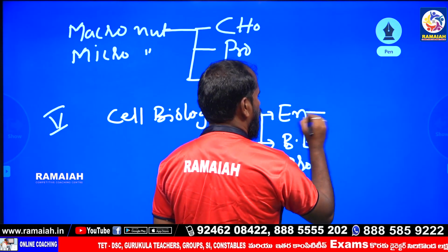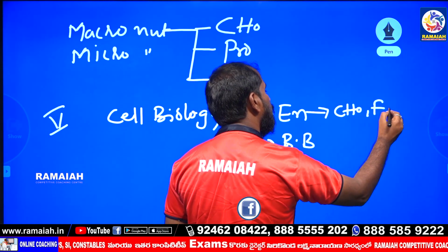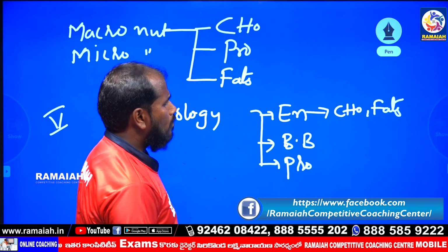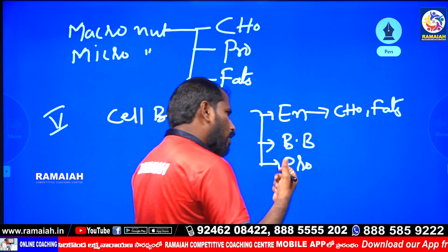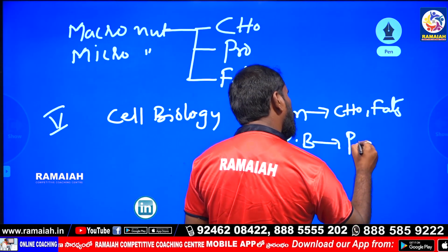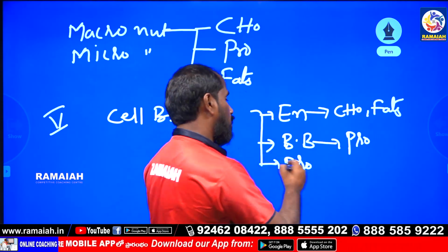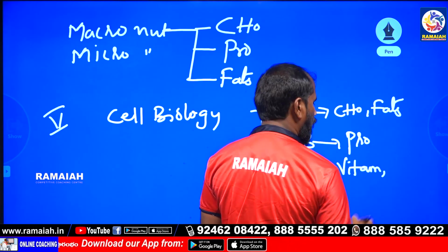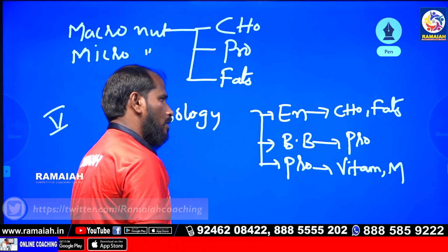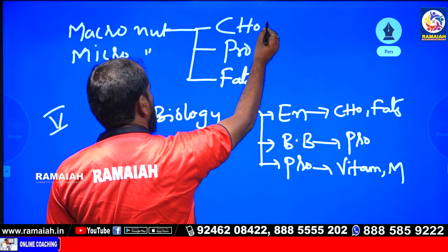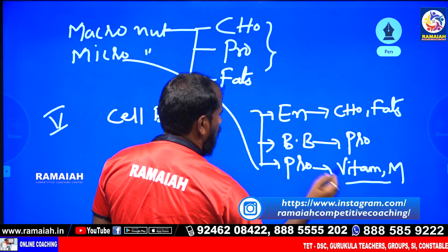Energy nutrients are carbohydrates and fats. Bodybuilding nutrients, for muscle development, for example protein. Protective nutrients are for example vitamins and minerals. Carbohydrates, proteins, and fats are macronutrients. Micronutrients are vitamins and minerals.